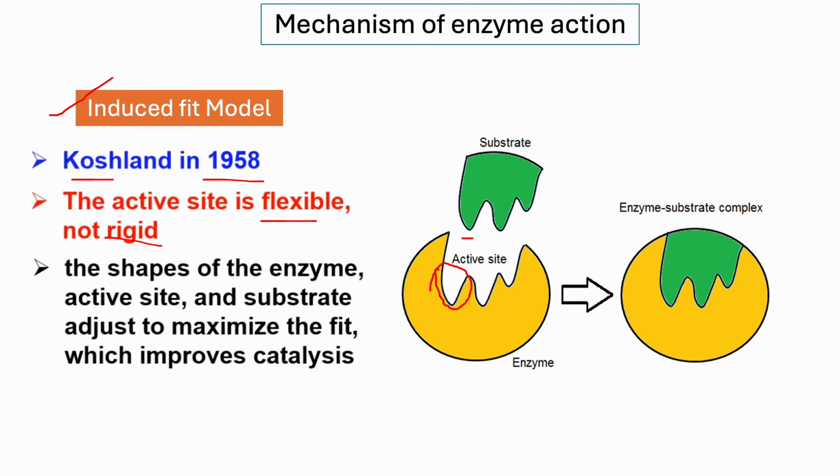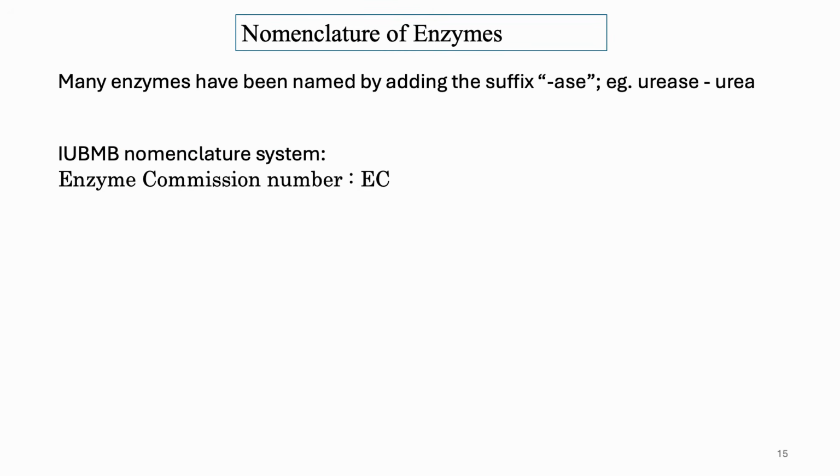The shape of the enzyme's active site and the substrate adjust with each other to maximize the fit, which improves catalysis. Let's talk about the nomenclature of enzymes, how we can name the enzymes. Usually most enzymes have the suffix -ase. For example, if an enzyme works on urea, we can call it urease. If an enzyme works on amylose, we can call it amylase. But these are not fixed.